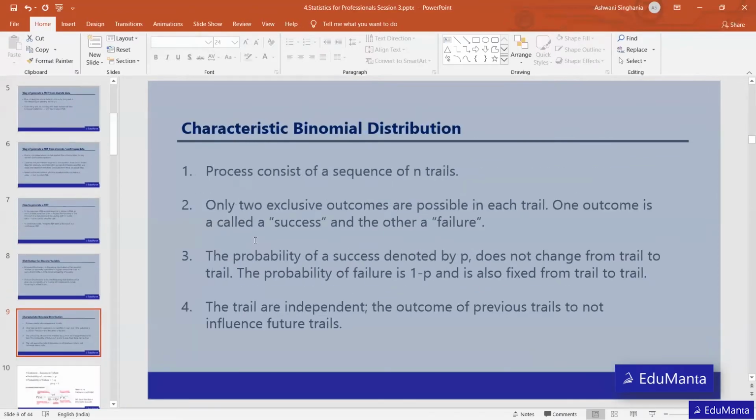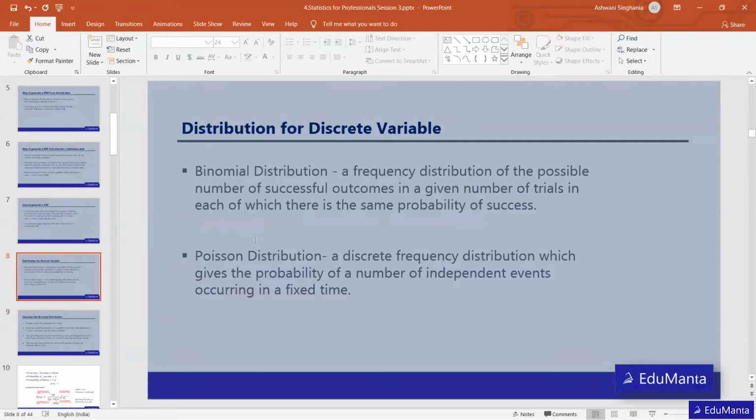Let's move to the binomial distribution and the Poisson distribution. So when we talk about discrete, we understood that the probability mass function is applicable to discrete variables. When we talk about discrete variables, there are basically two most prominent distributions. One is the binomial distribution, another is the Poisson distribution. So let's understand what these two distributions are before moving on to the normal distribution.